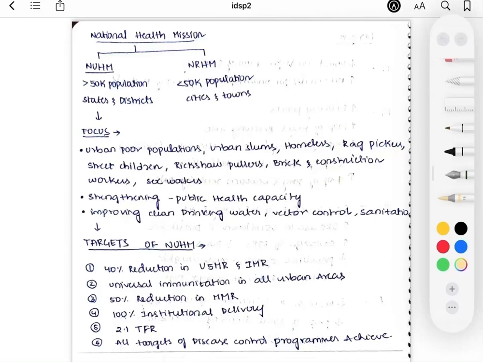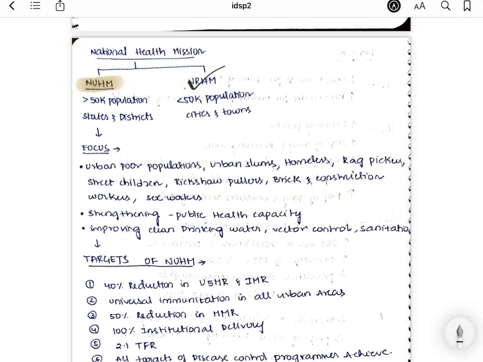Here we'll talk about the National Urban Health Mission. Before that, the National Health Mission is divided into the National Urban Health Mission and the National Rural Health Mission. The Rural Health Mission is for the cities and towns where the population is less than 50,000. For the states and districts where the population is above 50,000, we'll implement this National Urban Health Mission.